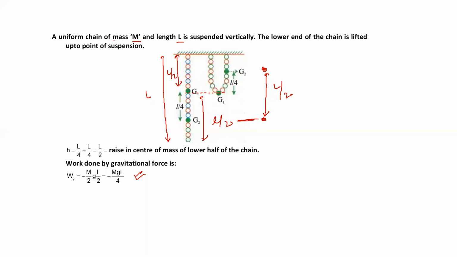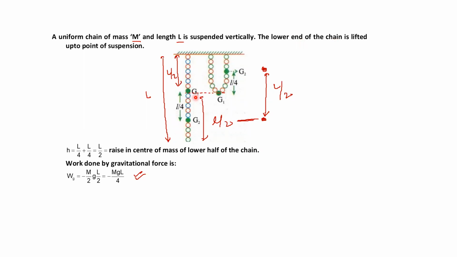Friends, a uniform chain of mass m and length L is suspended vertically. We are saying this is the total length of the chain, and that length is, students, L, and the mass is m. And in the total length of the chain, the mass is distributed here. That is L by 2, the center of gravity or center of mass. The lower end of the chain is lifted.